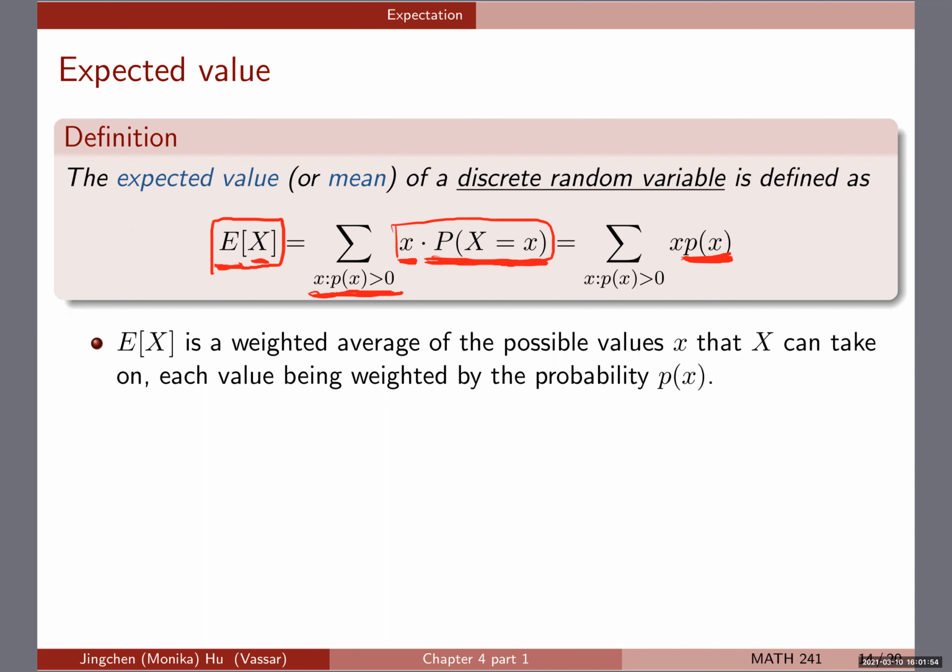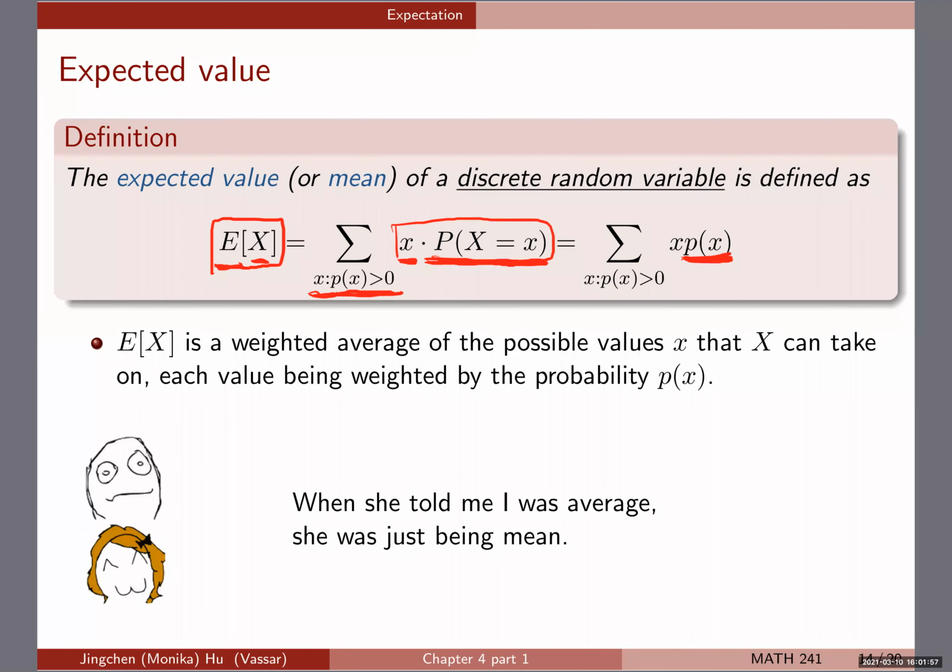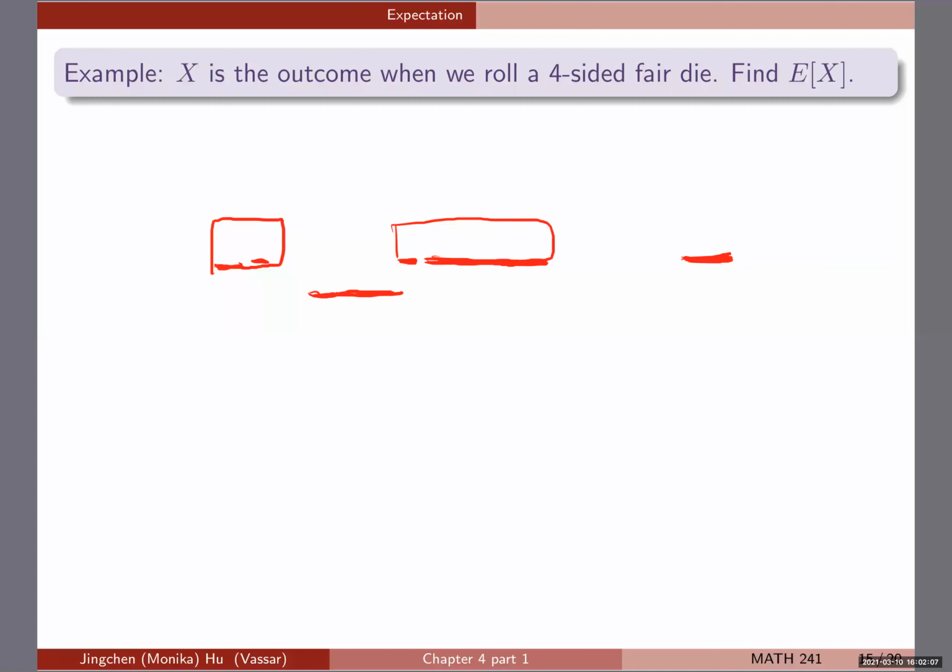Also, since people talk about average, mean, and expectation, there's a joke: when she told me I was average, she was just being mean. I was just hoping to share that with you all. Oops, let me clear that up.